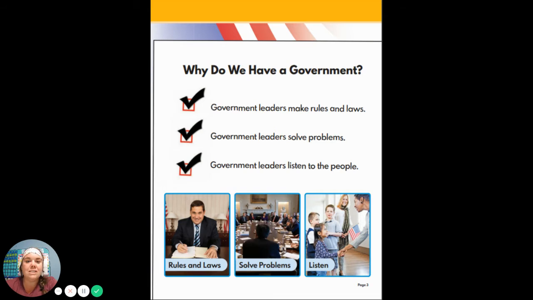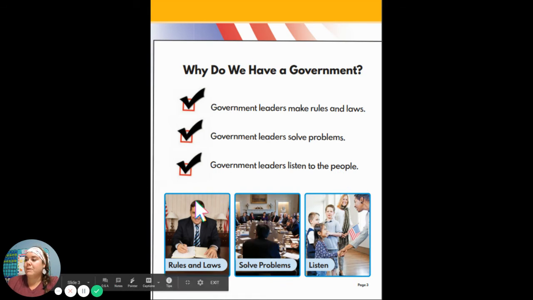The government leaders can solve problems. Government leaders listen to the people, and the people are able to express their needs, and the government leaders can help us to address those needs and maybe help fix some of the things that are not working for us. So government leaders make the rules and laws, they solve problems, and they listen to what the needs are of the people in the government.